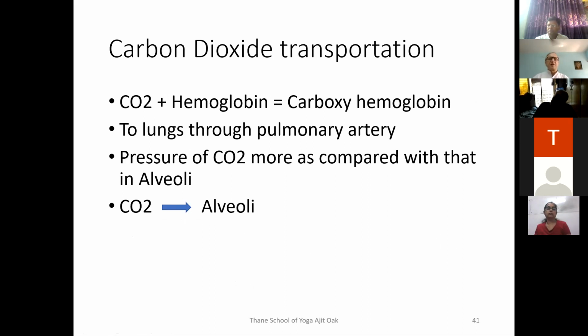The transportation of carbon dioxide. Hemoglobin combined with carbon dioxide is called carboxyhemoglobin, and with oxygen it is called oxyhemoglobin. Hemoglobin contains iron. Hemoglobin is present inside the RBCs, and oxygen and carbon dioxide combine with hemoglobin, and that's how they are transported to different parts of the body.